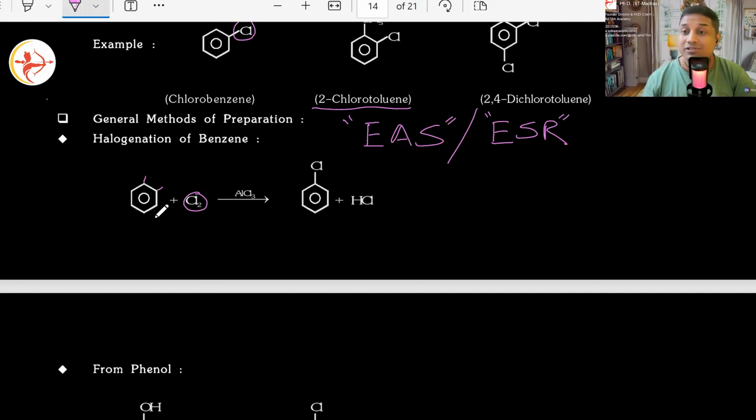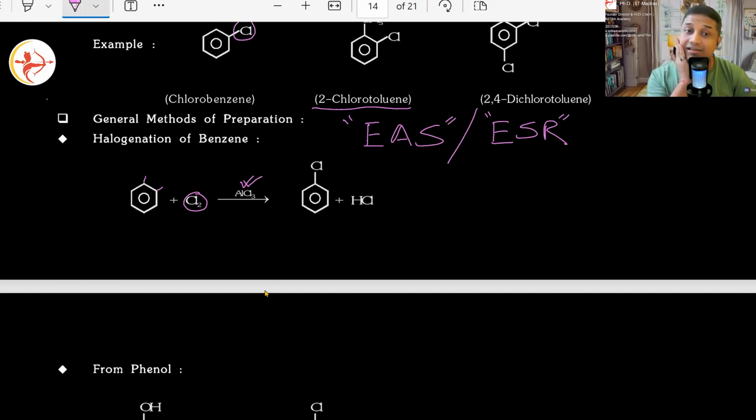But what is the nature of Cl? Most of the time, how do you find it in the form of ions? Cl minus. Yes or no? So you need to have somebody much stronger, much more in need of electrons, to bond with that Cl minus, and that is where AlCl3 plays a role. Are you getting my point? That is where AlCl3 plays a role.